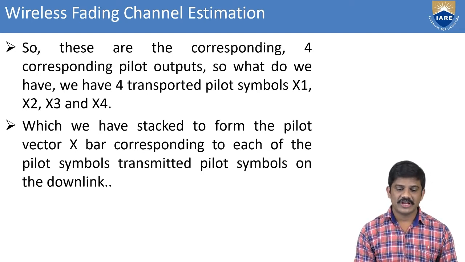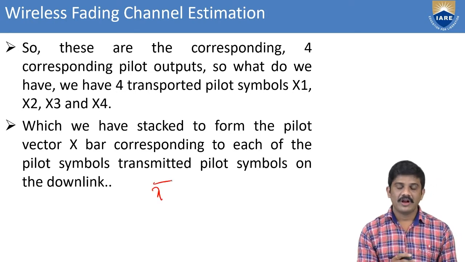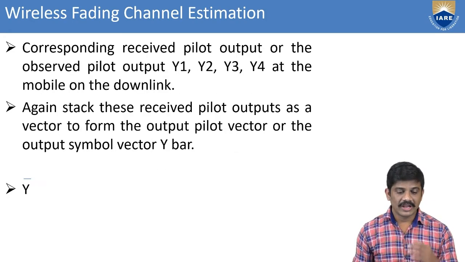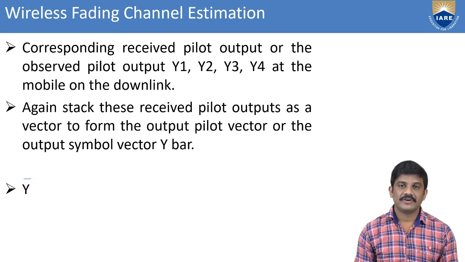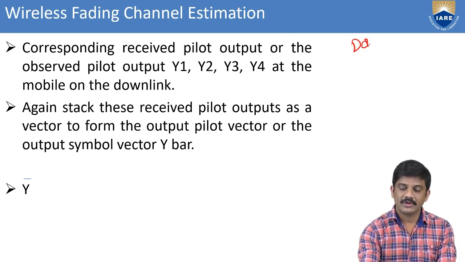When we stack the pilot symbols, there is x bar corresponding to each of the transmitted pilot symbols on the downlink. Here we consider only the downlink scenario. Like that we have taken y1, y2, y3, y4, that is at the mobile on the downlink.